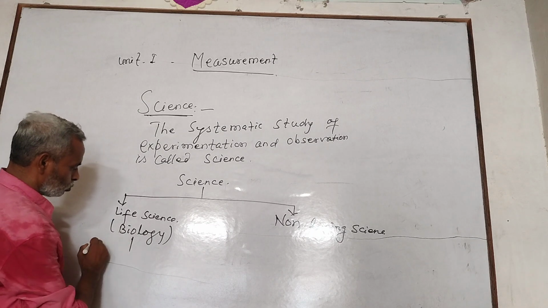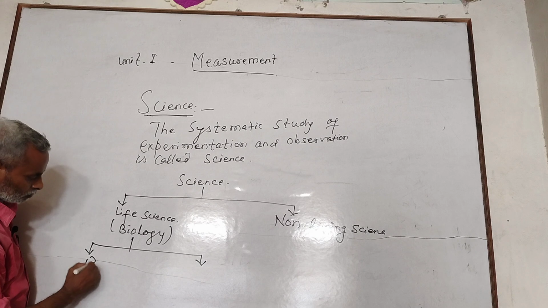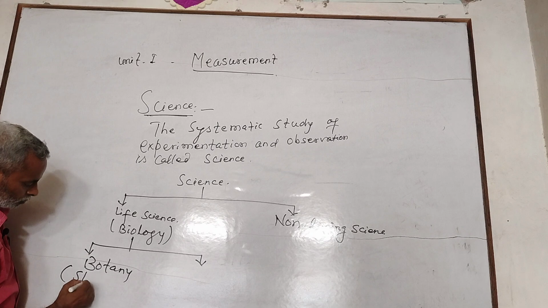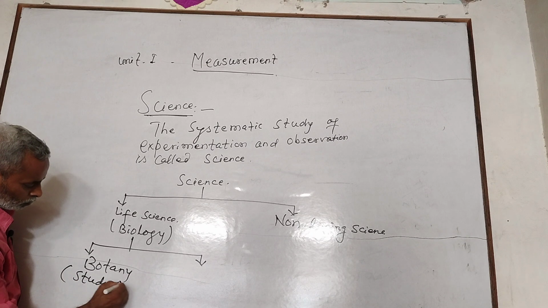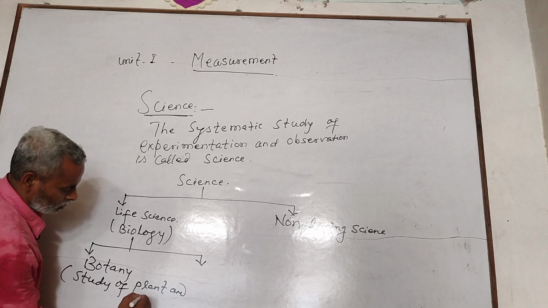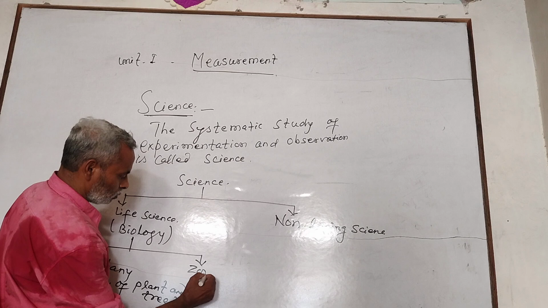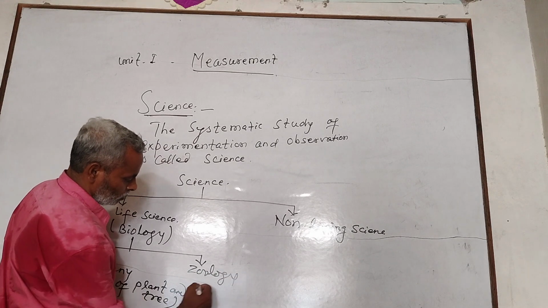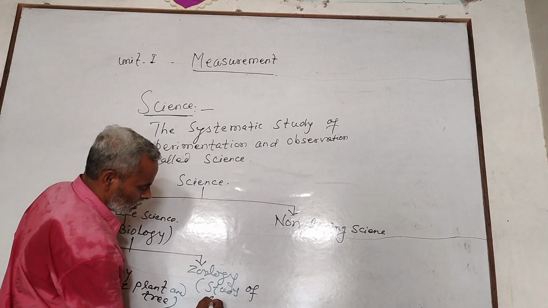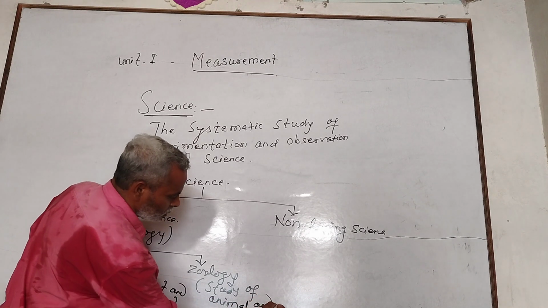Biology is divided into two parts: botany, a study of plants and trees, and zoology, a study of animals and insects.